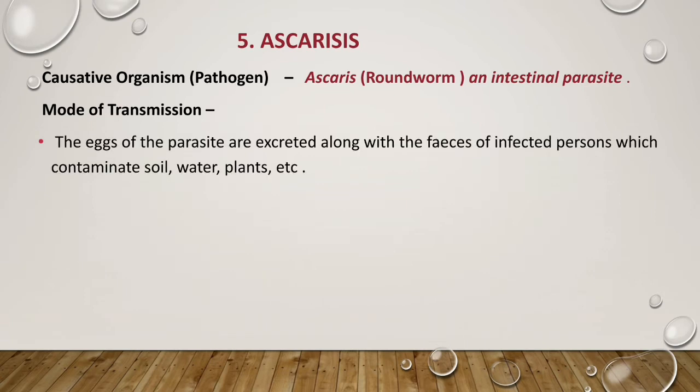Mode of transmission: the eggs of the parasite, and the parasite here is Ascaris, are excreted along with the feces of an infected person, which contaminate soil, water, plants, etc. So if a person suffering from Ascariasis removes the waste of the body, that is the feces, then along with that feces the parasite eggs will be released. So the eggs will be present in that byproduct.